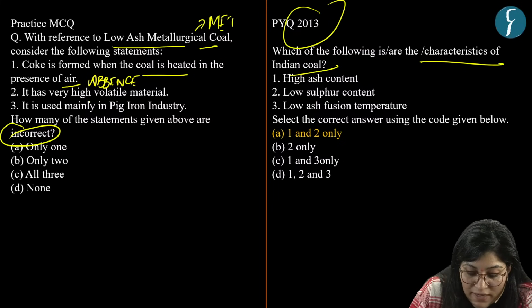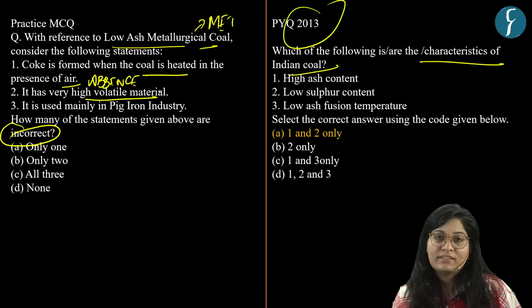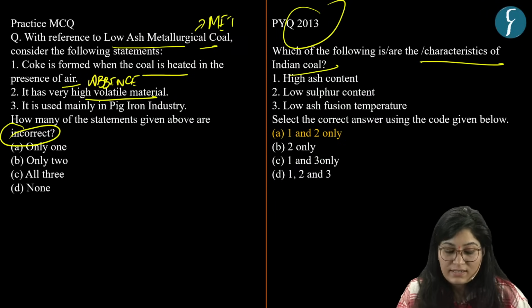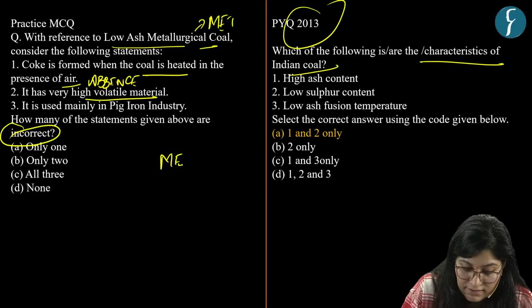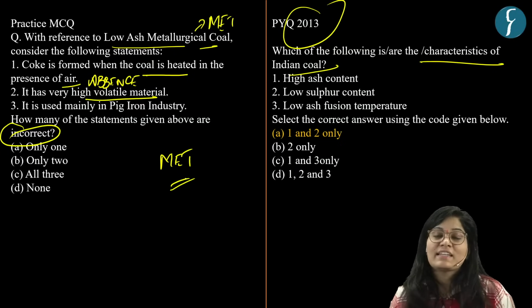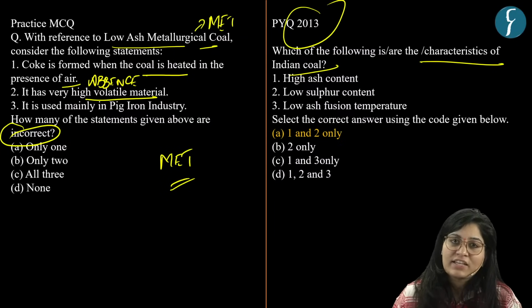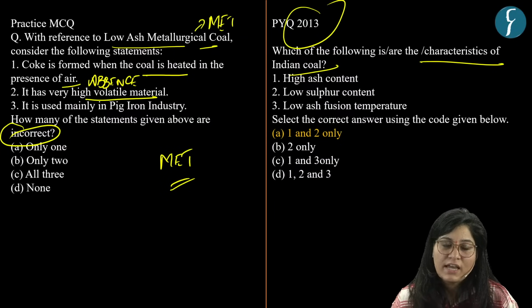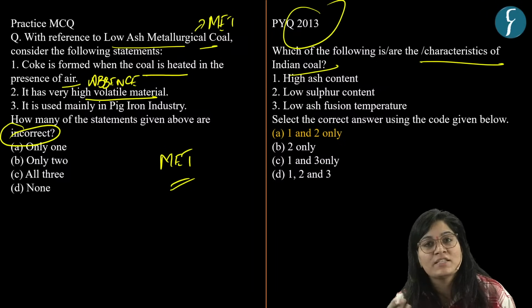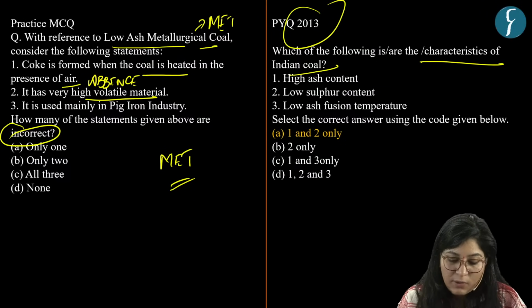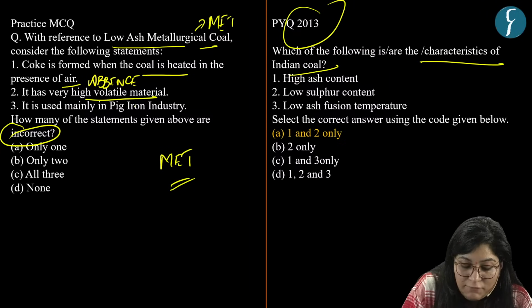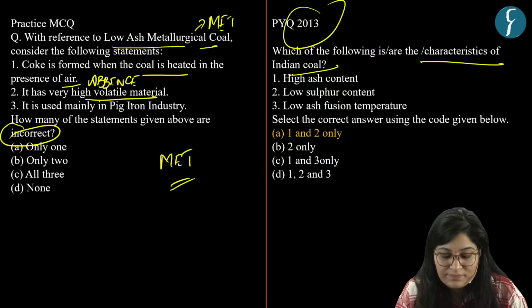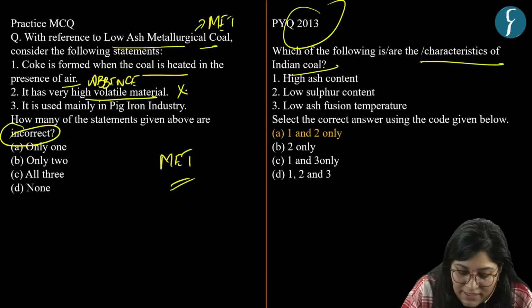Second, it has very high volatile material. Just now we have discussed about MET, that it is a carbon material manufactured by destructive distillation process involving various blends of bituminous coal. And it consists of low volatile material. So this makes our second statement incorrect. This makes our first statement incorrect.